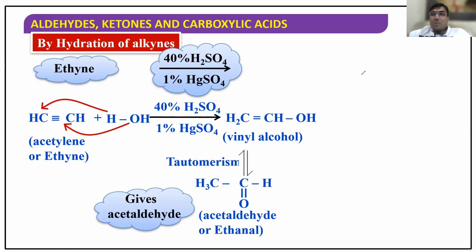For example, you take propane. You know how propane is made: Mg2C3 and hydrolysis gives propane. So this propane, add water. When you add water, what do I get? First mole, Markovnikov rule. Second mole you add, so OH and OH. Gem-diol will be converted into acetone. Hope you understood this. So this is how you can prepare.